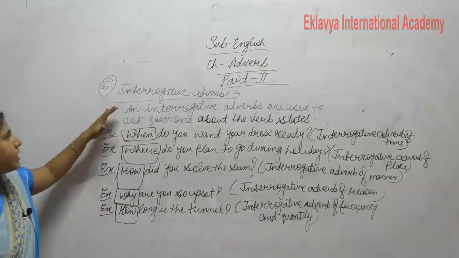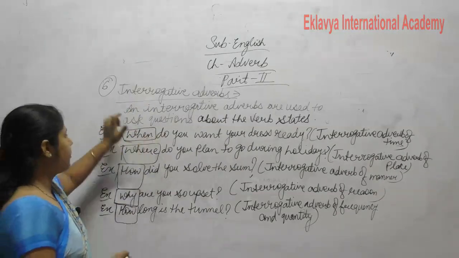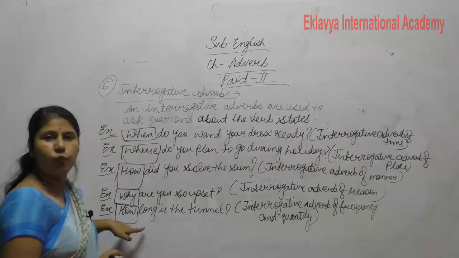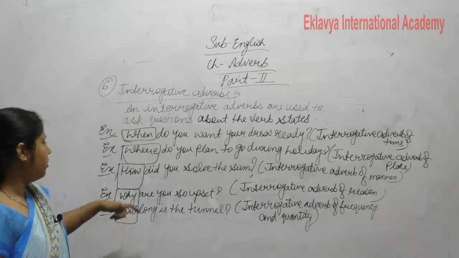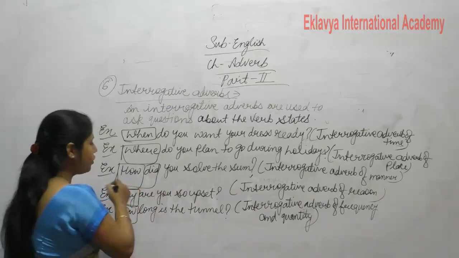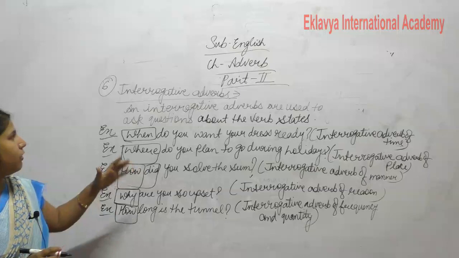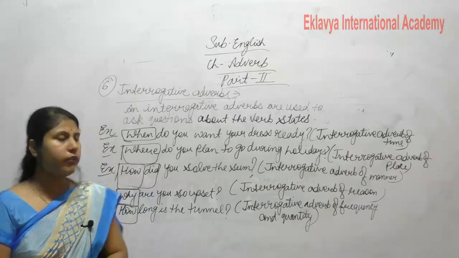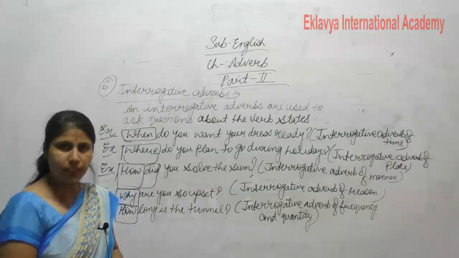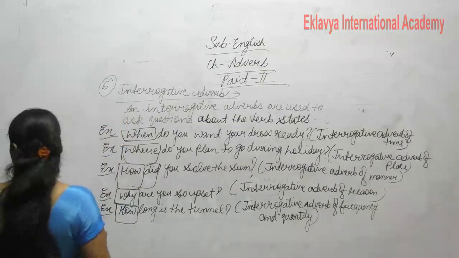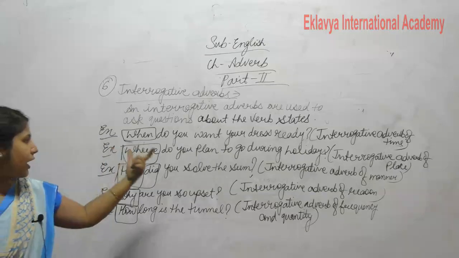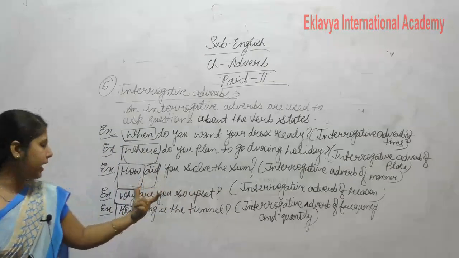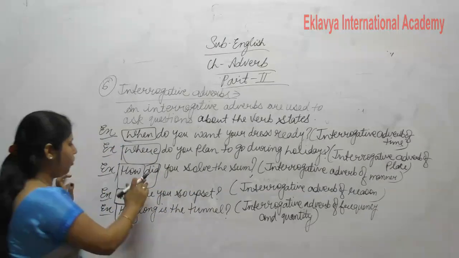Clear? So these are all of these: when, where, how, why and how. How did. Clear? So these are the interrogative adverbs. These all are the parts of interrogative adverbs. Clear? Which answers the question why, when, where, how long.